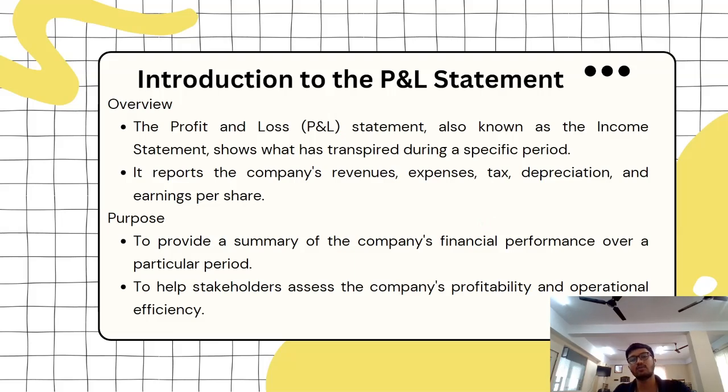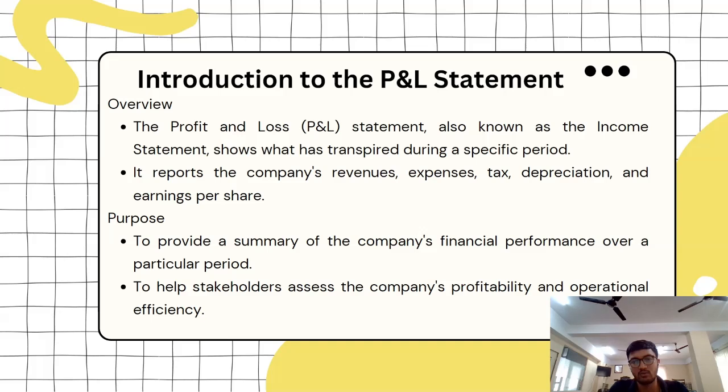So these are the things that we look into in a P&L statement: where the company is getting the sources of the revenue, where the company is actually earning, and what the various expenditures are. Are the expenditures going to go up? And if the expenditures are going to go up in the next couple of years and the revenue doesn't look that bullish, maybe you will make a decision of not investing into that particular company